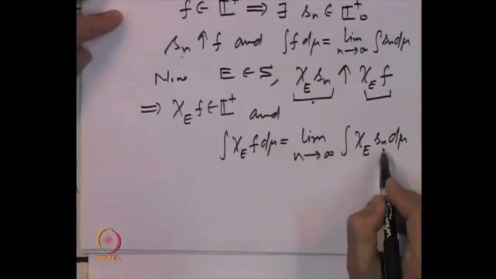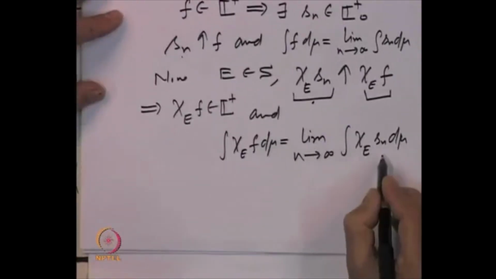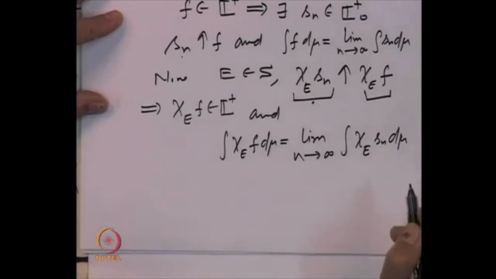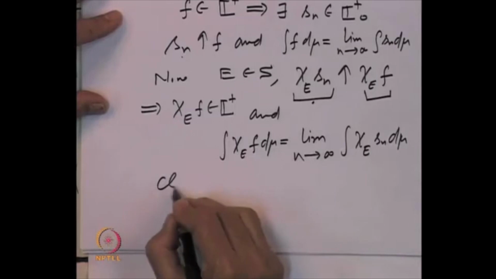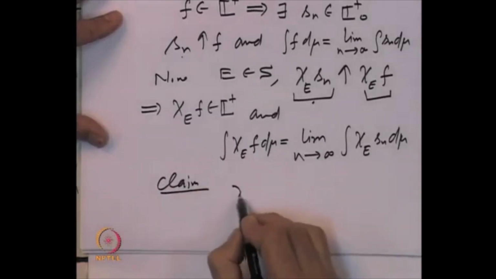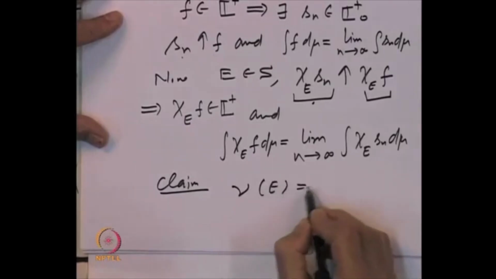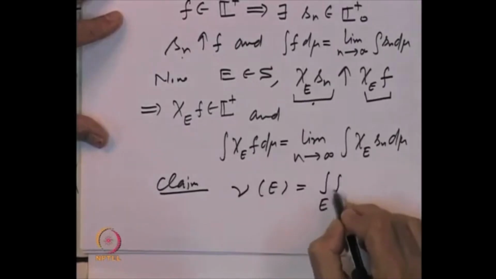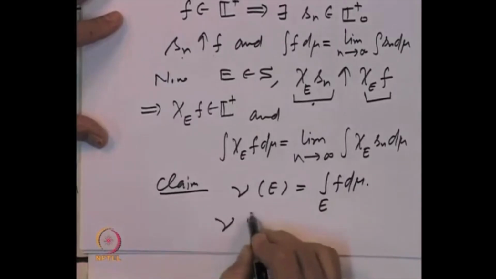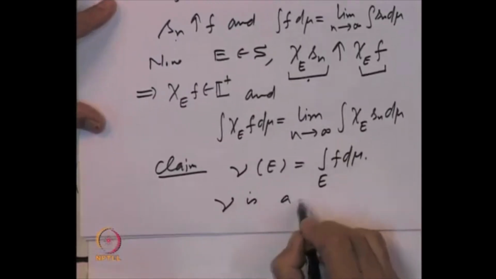This is how the integral is defined. And now, we want to claim that if we call this number nu of E, the integral over E of f d mu, then nu is a measure.